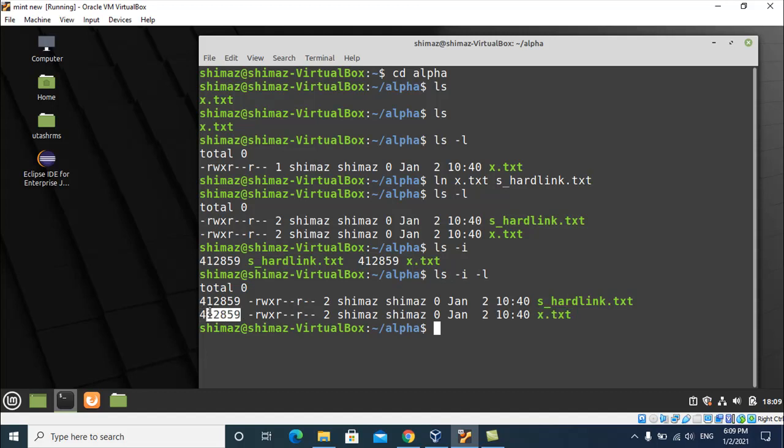Since we created a hard link for this file x.txt with another file hardlink.txt, you can see both the files share the same inode. So inode has the details about the physical location of the files in the storage device. Basically both the files share the same inode.